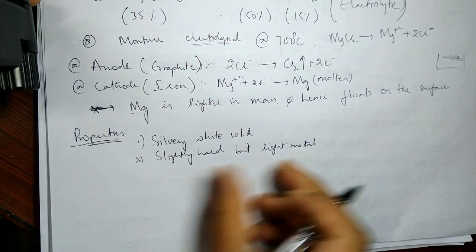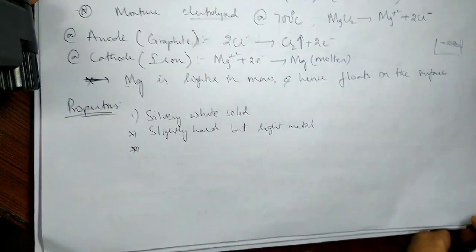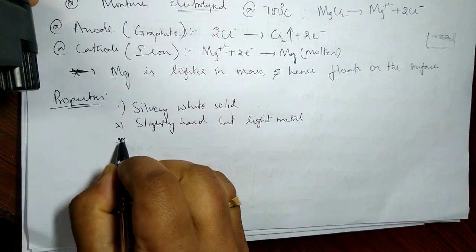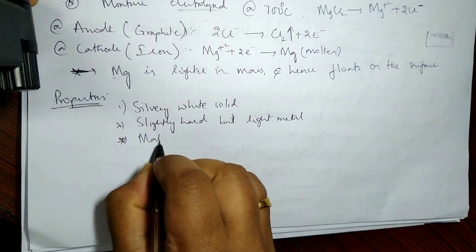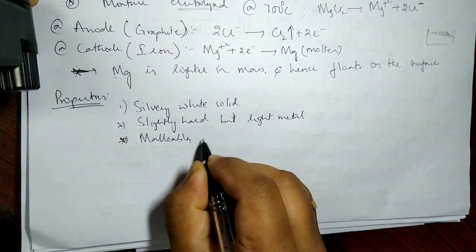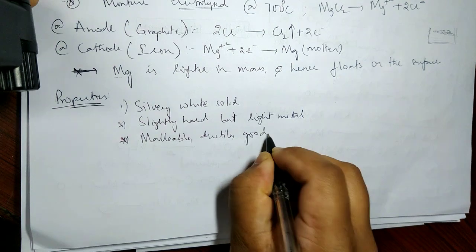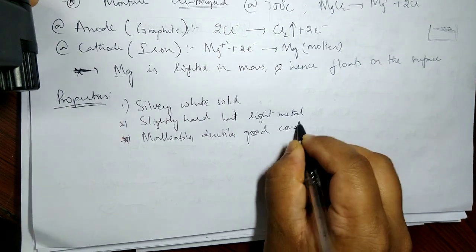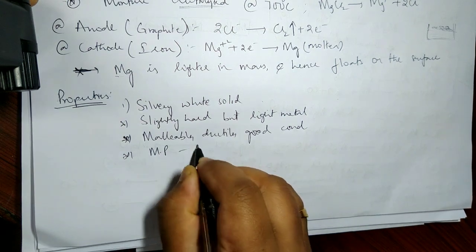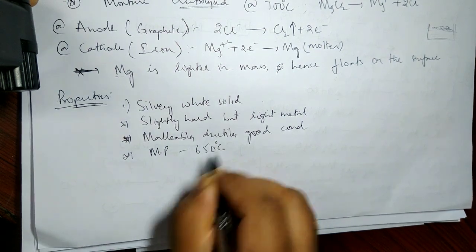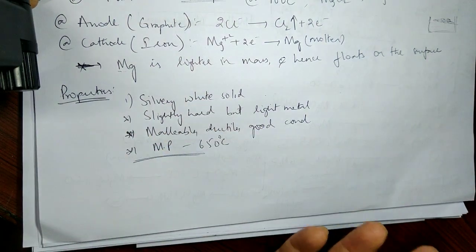The advantage is that it is light but very hard. Because of this reason it is used in making aircraft and so on. Being a metal, it is also malleable, ductile, and a good conductor of heat and electricity. We know this point. And its melting point is around 650 degrees Celsius. So these are some physical properties that you must know.